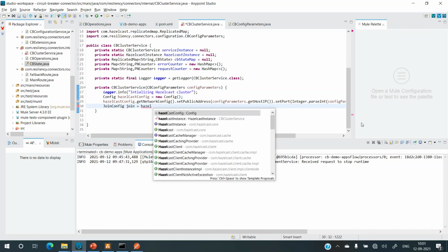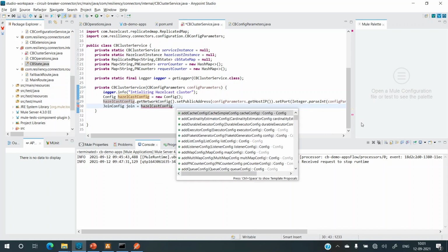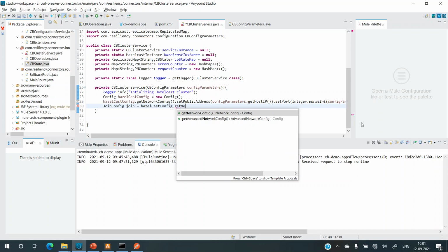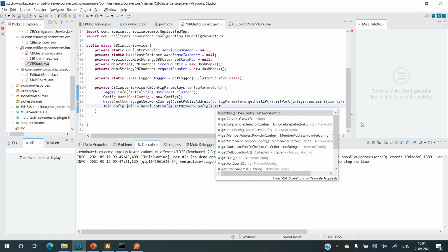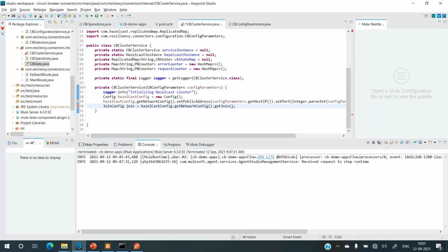So Hazelcast config dot get network config dot get join. So now we have the join in this join config. And now the next part is we need to add all the member IPs that we have set in this config parameters to this join config.